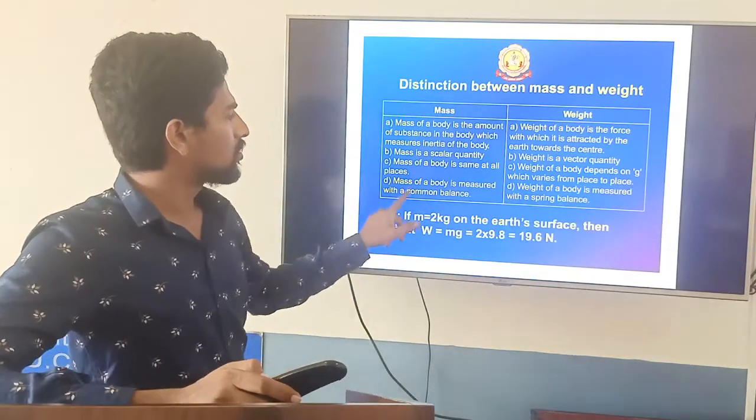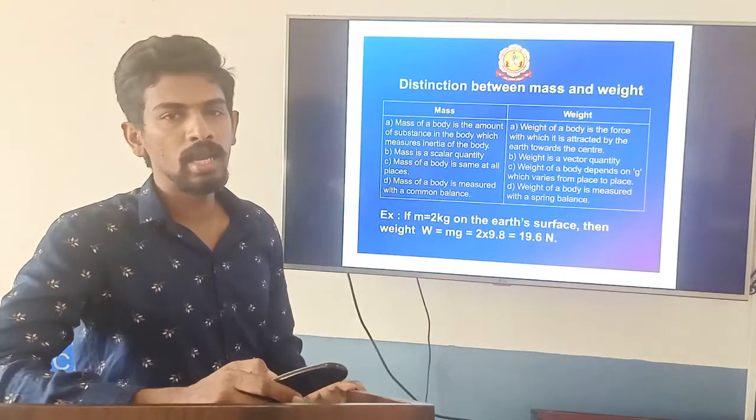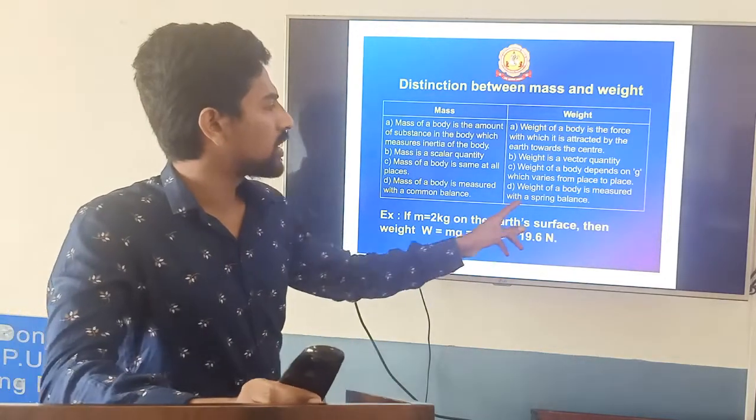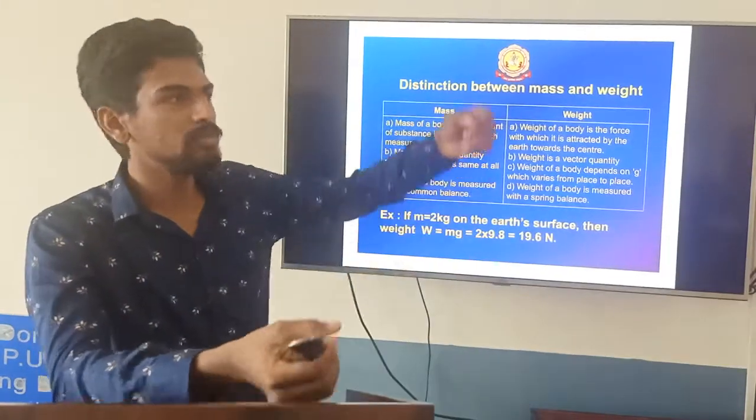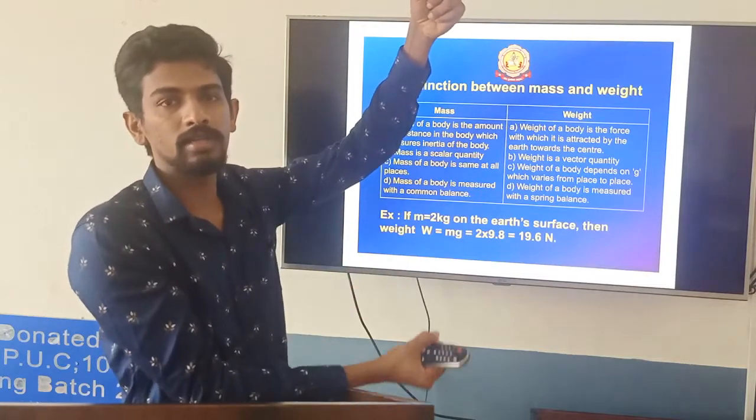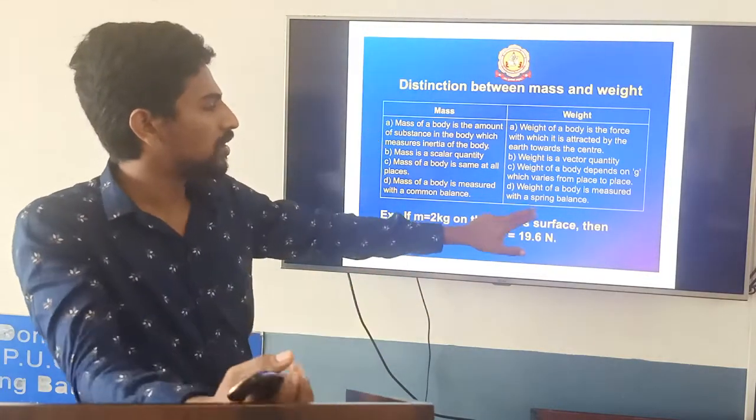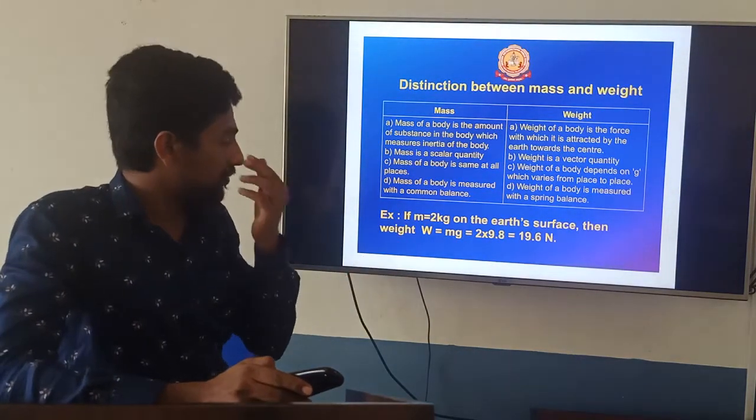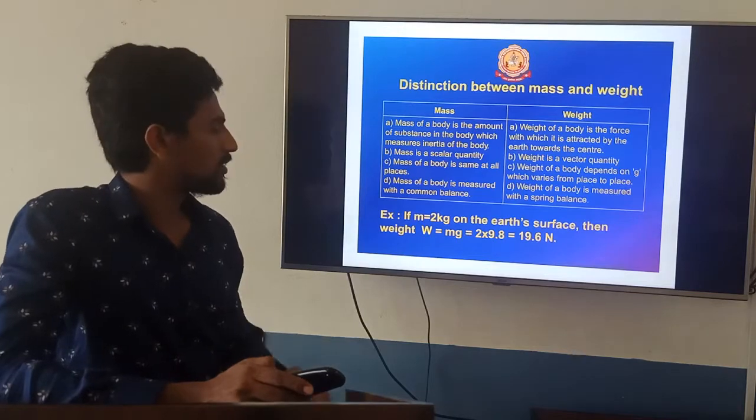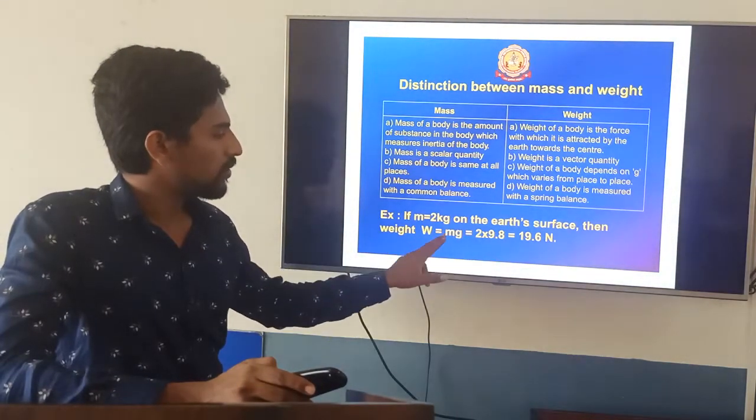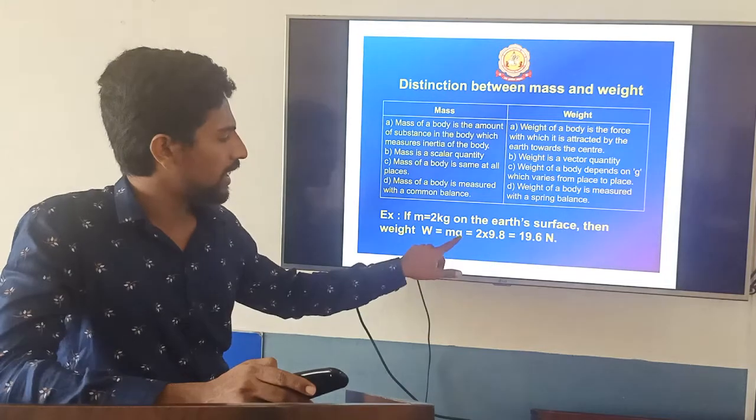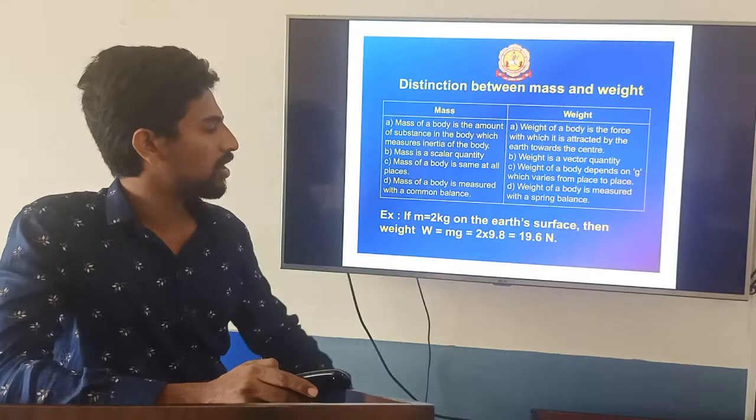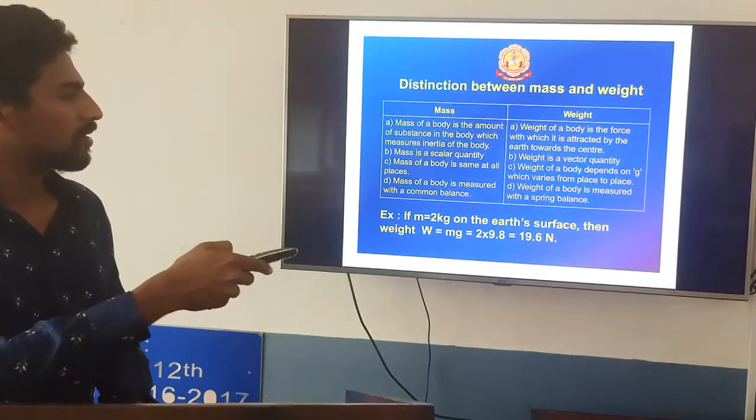The mass of the body is measured on a common balance, where you put weights and measure. The weight of the body is measured by a spring balance: they take a spring and hang the body, and using that the weight is measured. Now here one example is given on how to convert mass to weight. For 2 kg, m into a is the force. Here a is g, whose value is 9.8. So you get 19.6 as the weight.